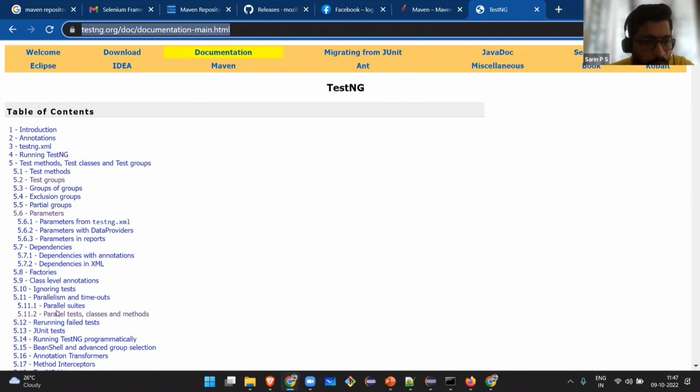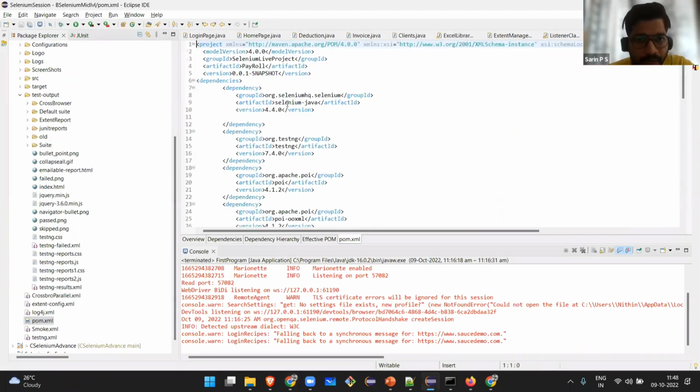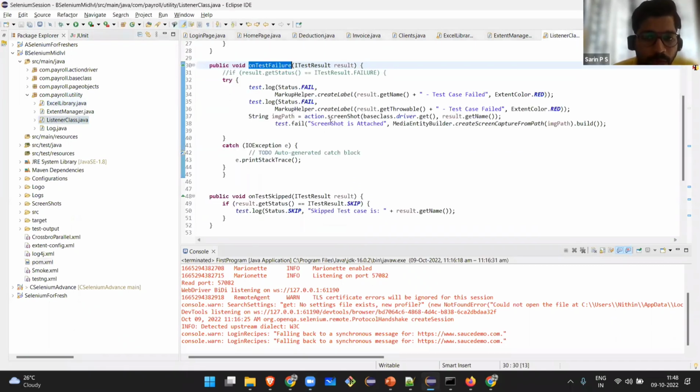For my framework, I have added the TestNG dependency. You can see I have added Selenium and the TestNG dependency, and that is how it works. Let me share it in the chat. You can go to this and learn more about TestNG. TestNG has this listener, which will listen whether the test case is failing or not, and how the test case is getting executed. All of that you can know from here.